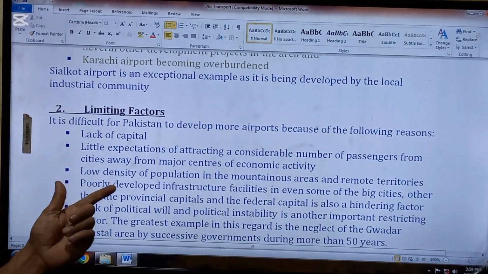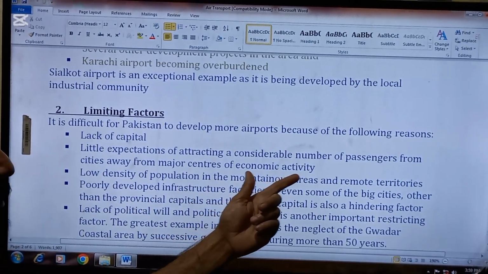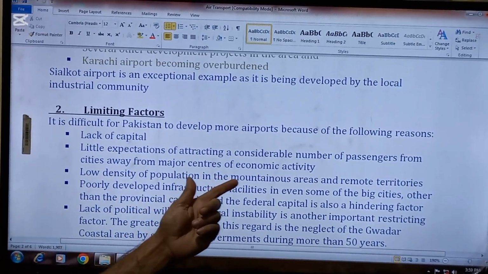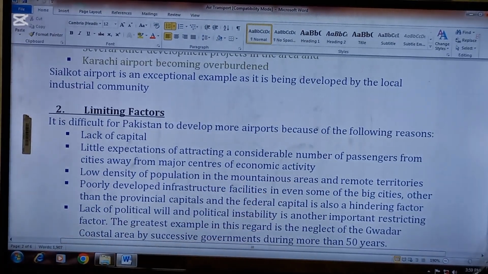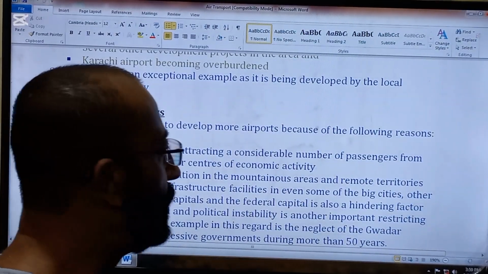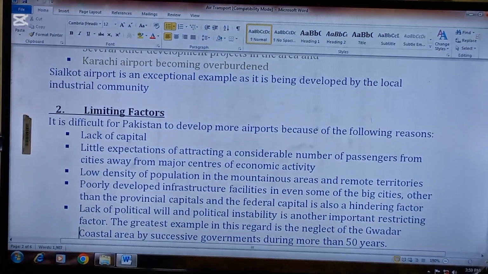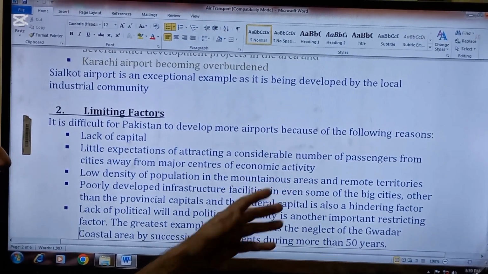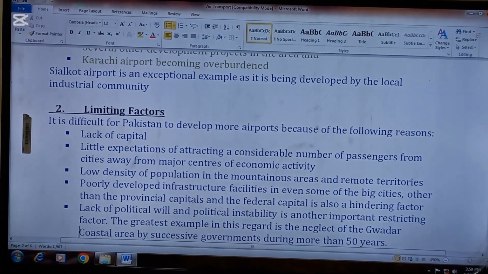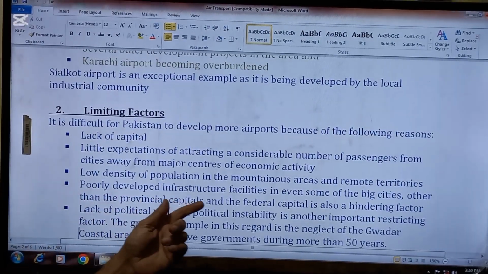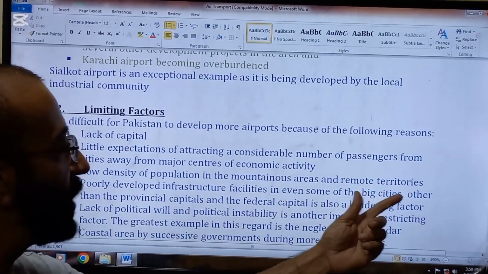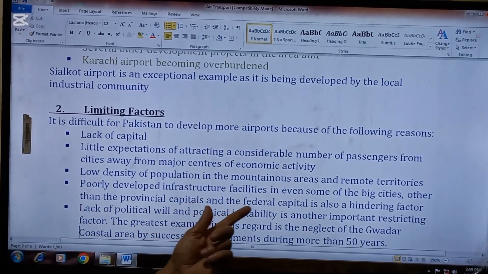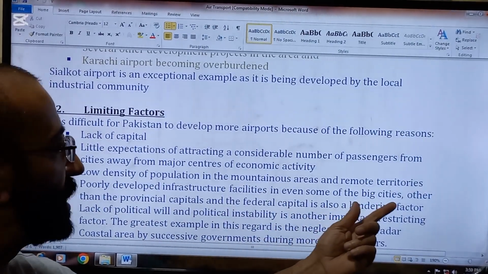Number two, little expectation of attracting a considerable number of passengers from cities away from major centers of economic activity. Pakistan is a developing country and doesn't have much economic activity. So this is another hurdle for the expansion of air transport. Next is low density of population in the mountainous areas and the remote territories. This is another factor.